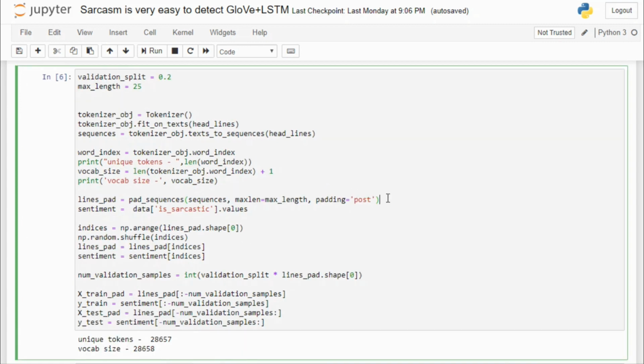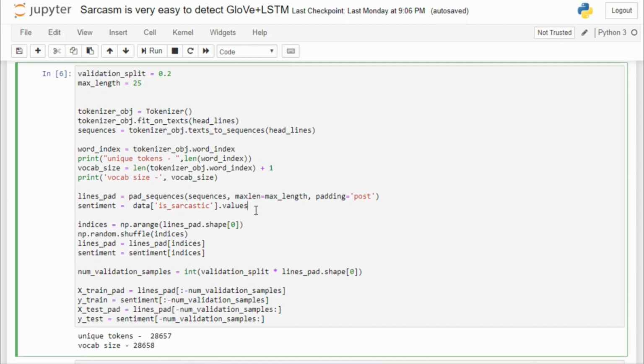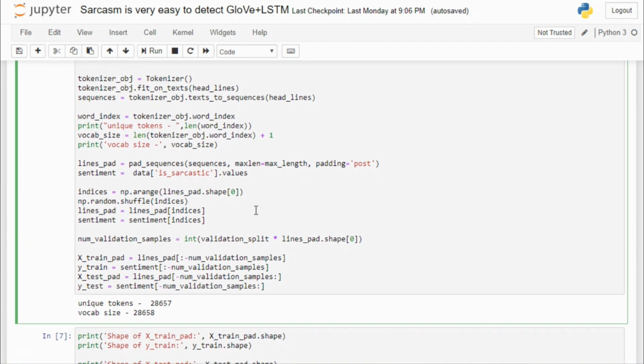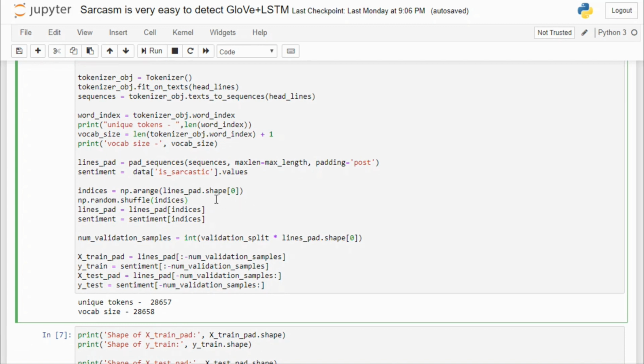Okay, here I am padding zeros to those headlines which are not 25 words long, and this function will also cut the words that come after length 25 for a longer headline, so that we only pass headlines of length 25 to our model. And here the sentiments are just the values, zeros and ones. Then we are gonna shuffle them randomly, because obviously to do machine learning we need to get rid of any bias that might be contained in our dataset.